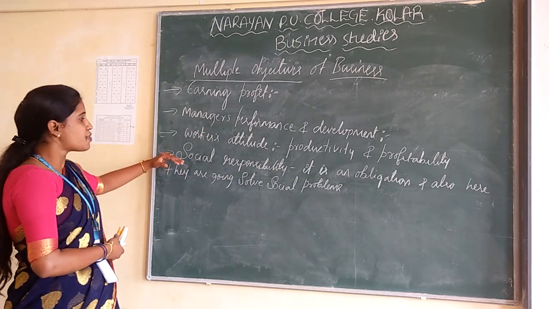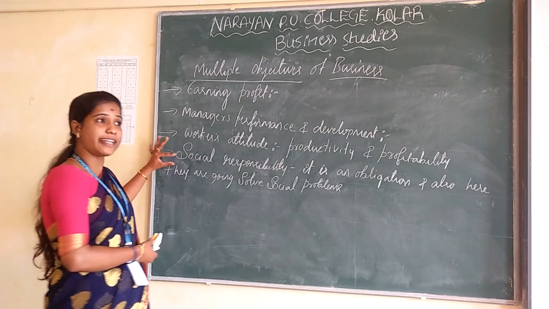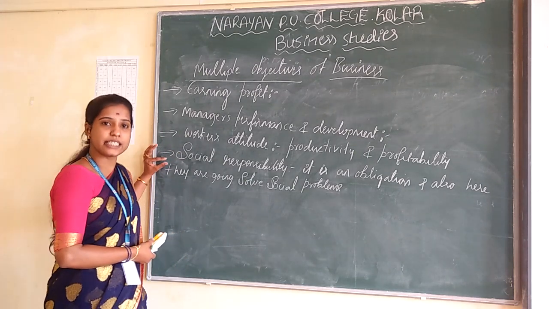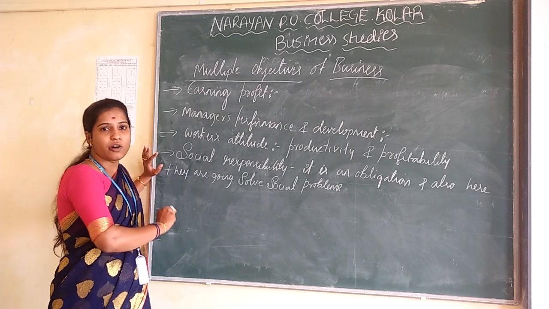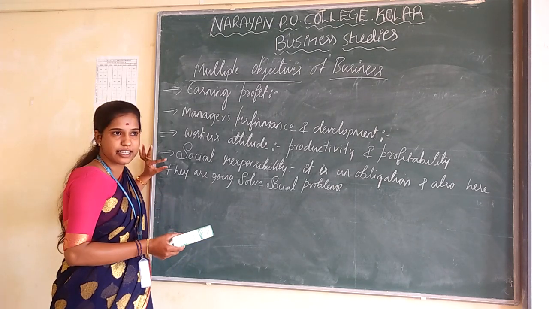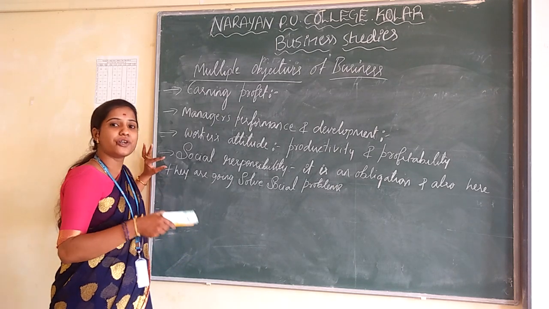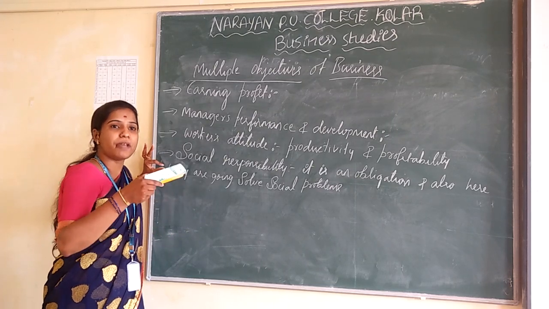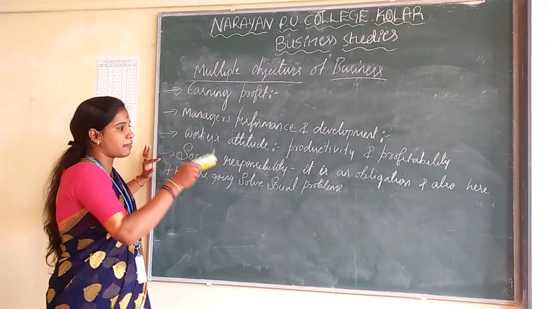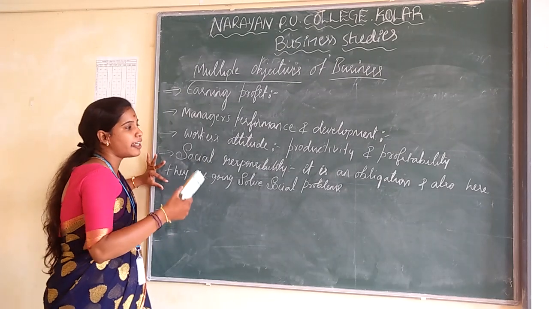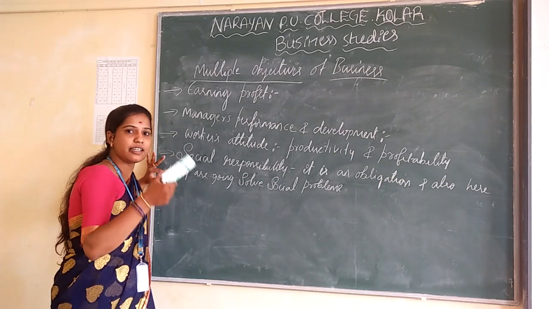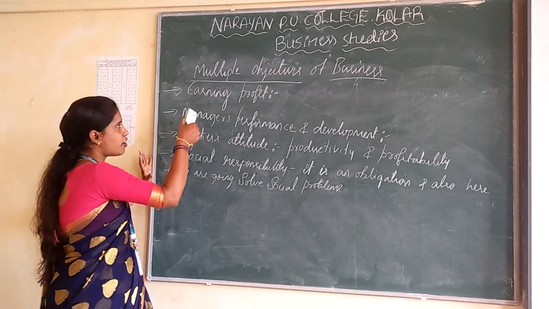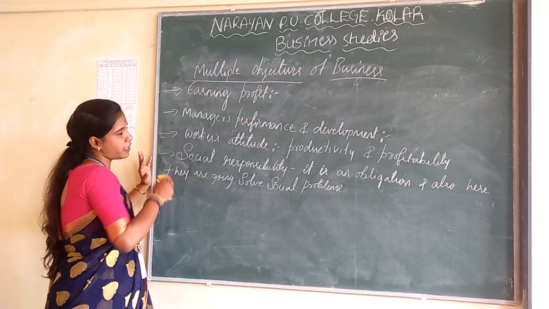And the next one is social responsibility. So it is a very important objective of a business organization. Without society's consent, they are not able to run the business organization. Because of that, here they have to evaluate norms and behaviors of the society. That means it is an obligation, and also here they have to solve social problems. Here they are going to be concerned about society. These are the multiple objectives of business.